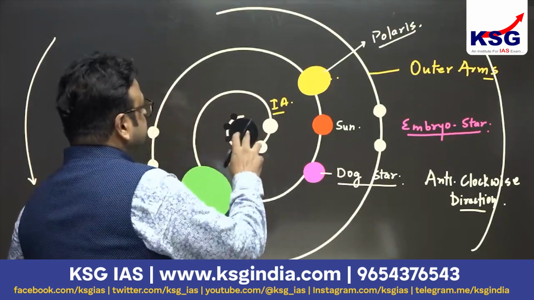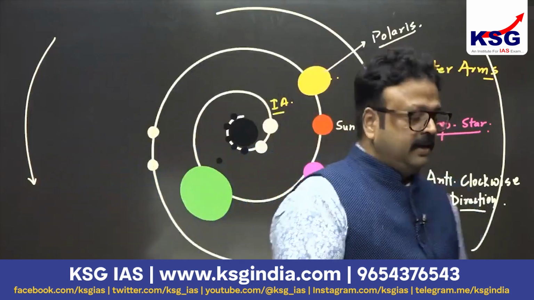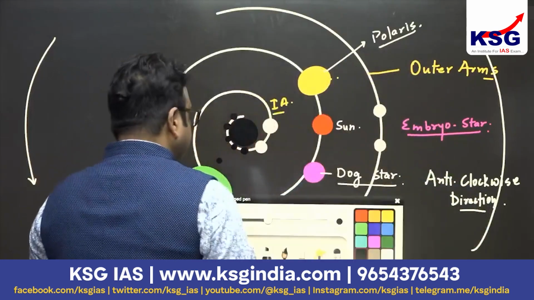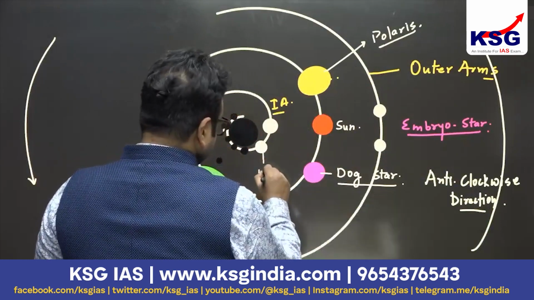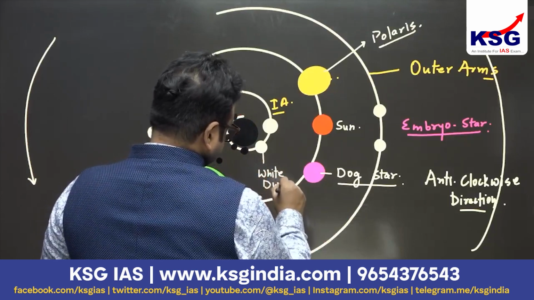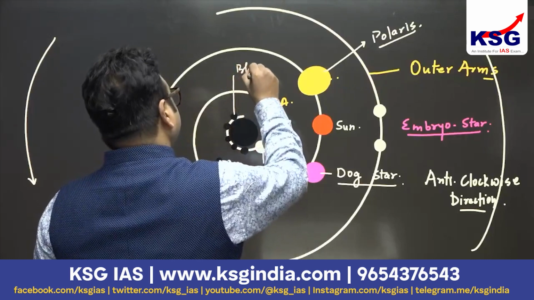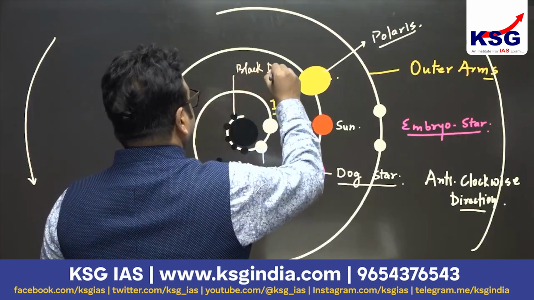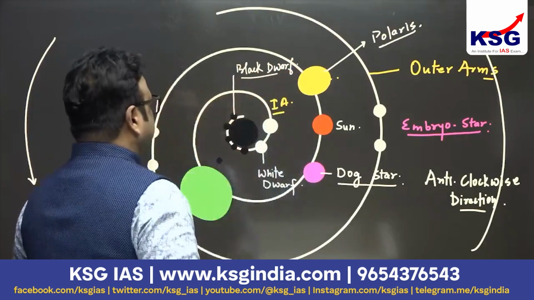So these are the phases which you will find in the latter phase of the star, near the center, and they are called white dwarf, and here it is black dwarf. White dwarf and black dwarf.